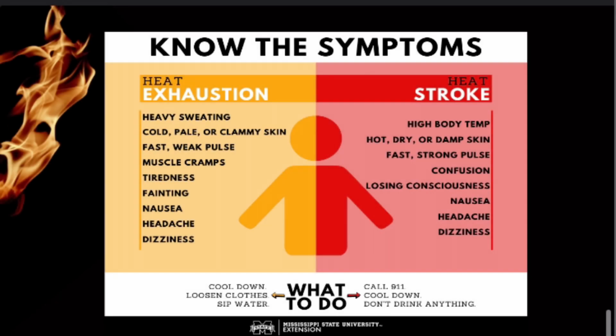This image shows the impact heat can have on health, and you can pause to read this if you would like, but one thing I found interesting is if you're having a heat stroke, you should not drink water, but if you're having heat exhaustion, you should drink water.